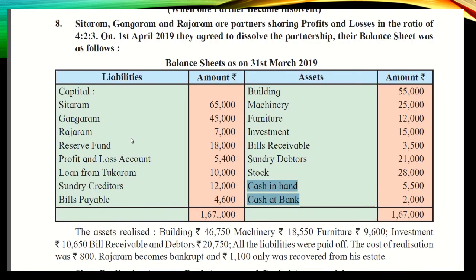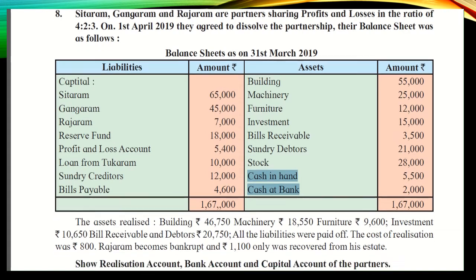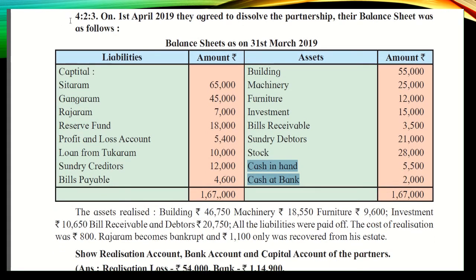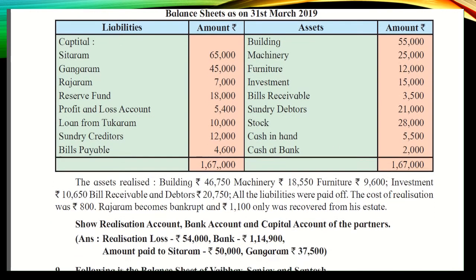So students, as per the balance sheet we have taken the required information and we have written the opening balance, we have distributed the P&L, we have distributed the reserve fund. So let's move on to the adjustment. What does the adjustment say? Remember the ratio is 4 is to 2 is to 3. Okay students, so let's read the adjustment.